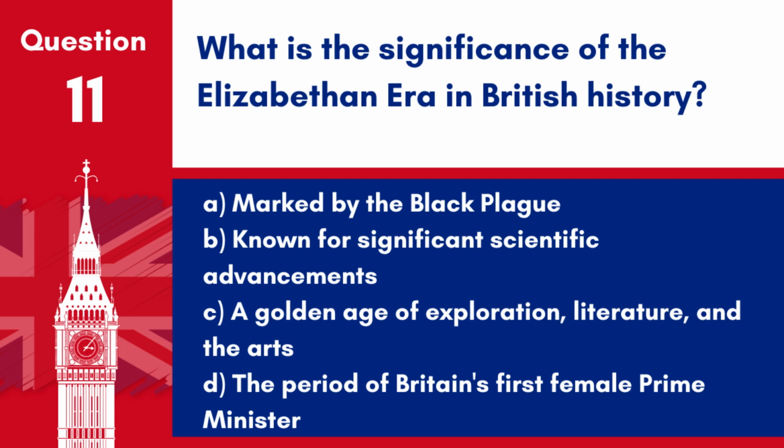Question 11. What is the significance of the Elizabethan era in British history? A. Marked by the Black Plague. B. Known for significant scientific advancements. C. A golden age of exploration, literature, and the arts. D. The period of Britain's first female Prime Minister. Answer C. A golden age of exploration, literature, and the arts. The Elizabethan era is celebrated for cultural flourishing, including the works of Shakespeare.